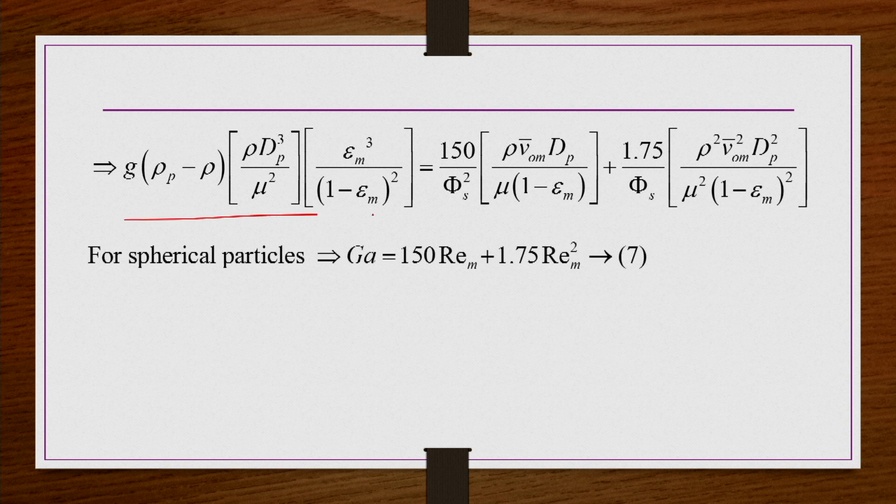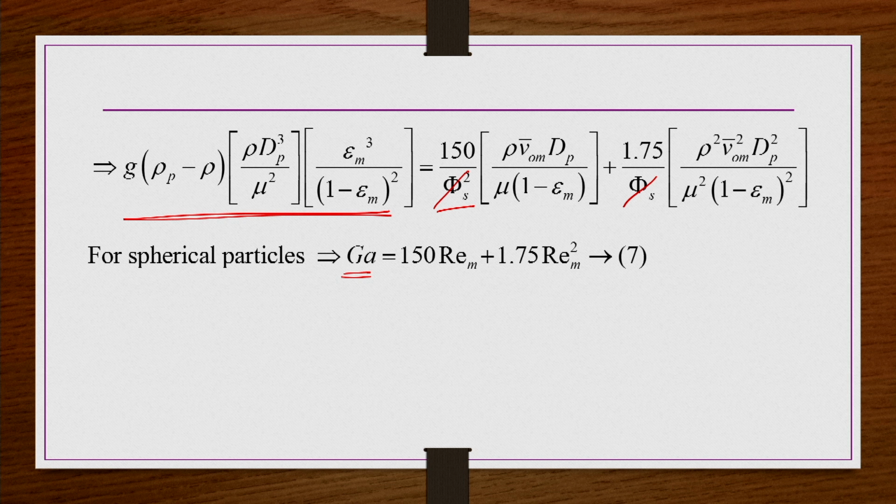So, whatever term is there on the left hand side, in general is known as the Galileo number for spherical particles, right. This pi s we have taken because now we wanted to do it for spherical particle conditions. So, the left hand side term is known as the Galileo number.